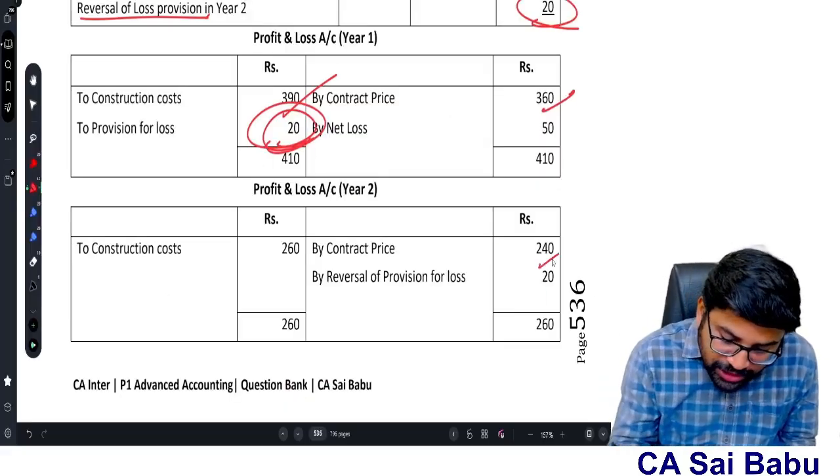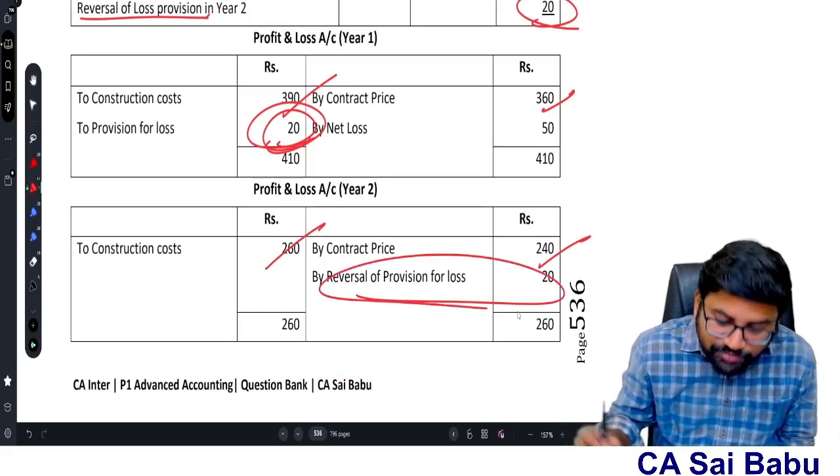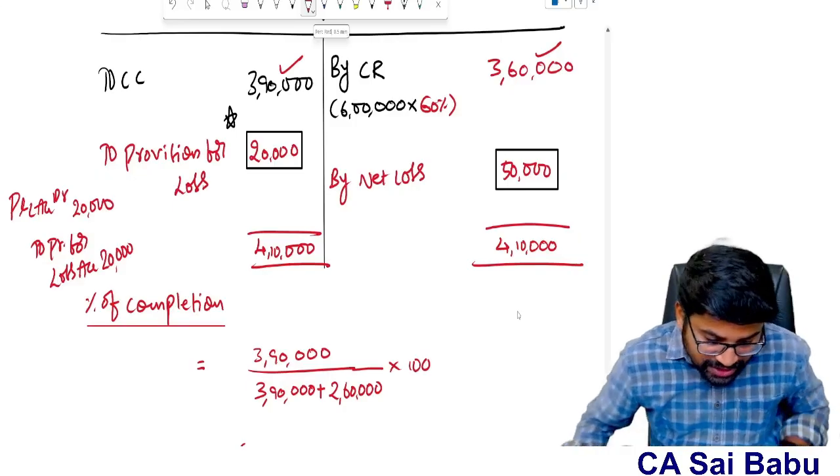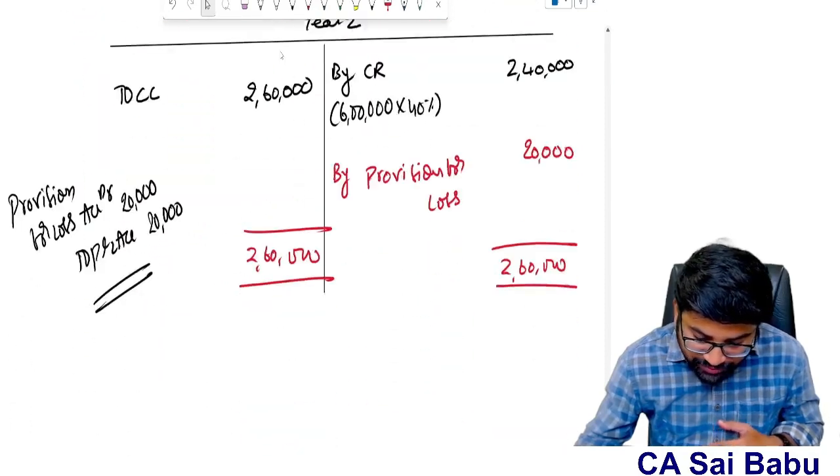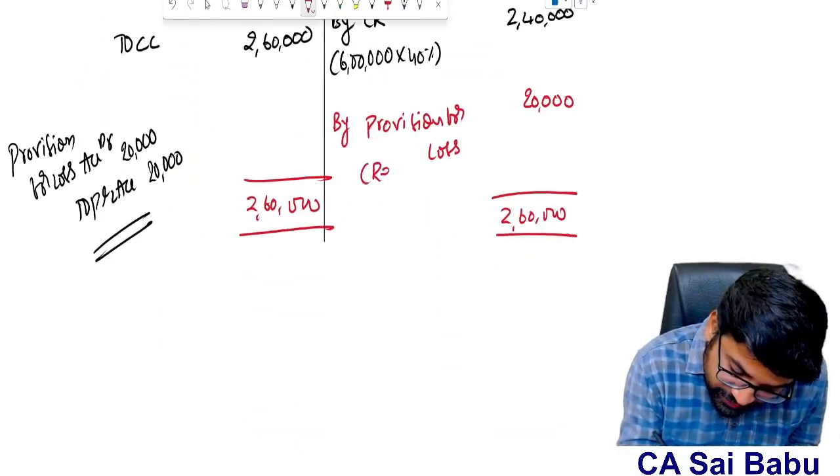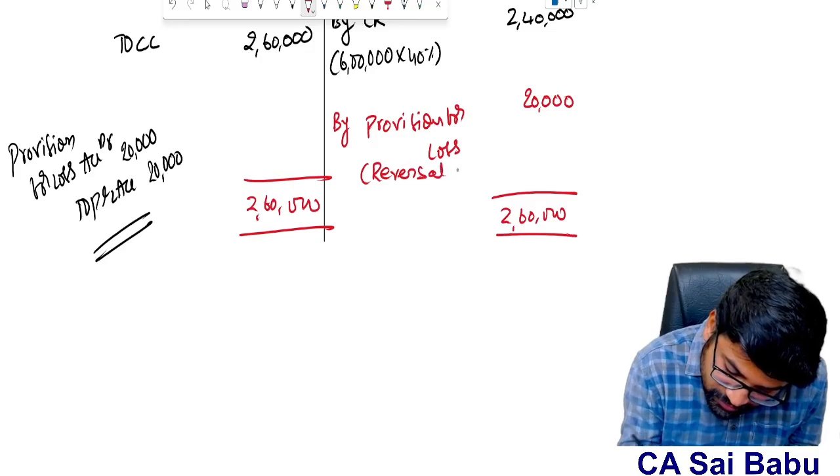And next year what happened? You see the revenue cost, reversal of provision for loss we have done. So this is reversal, nothing but provision for loss, we have done the reversal. So this is reversal of provision. Okay, you understood the concept?